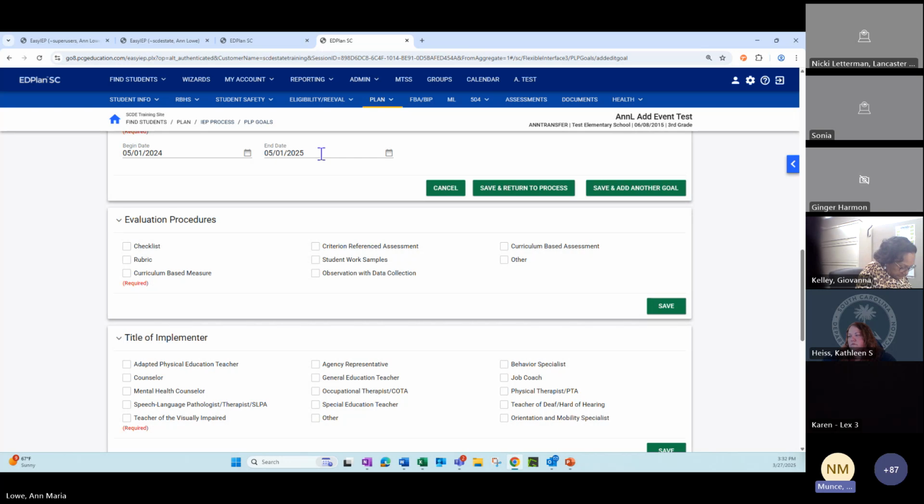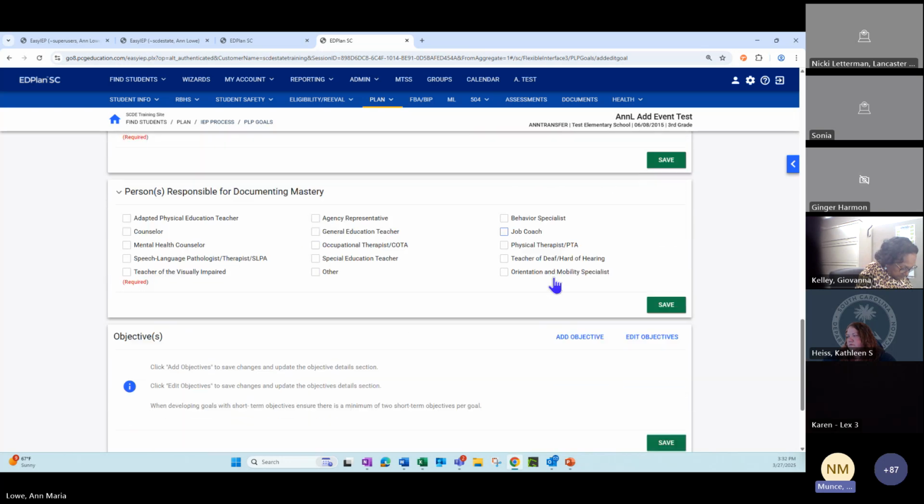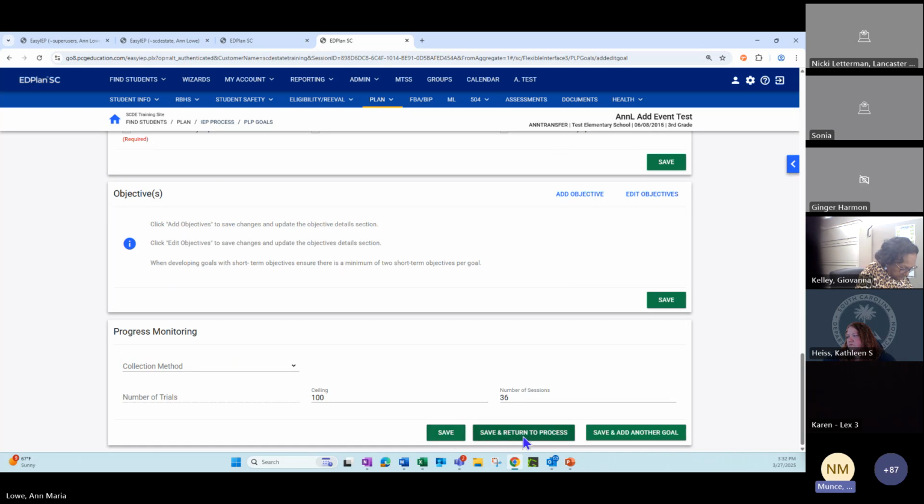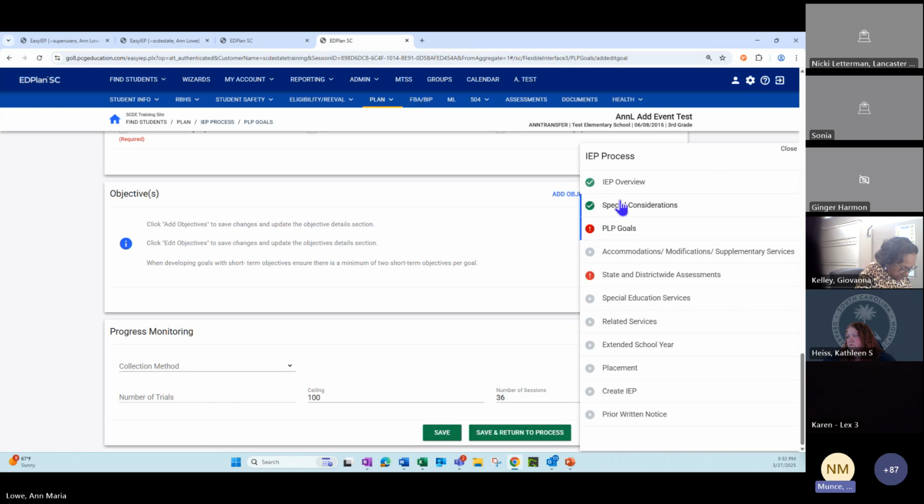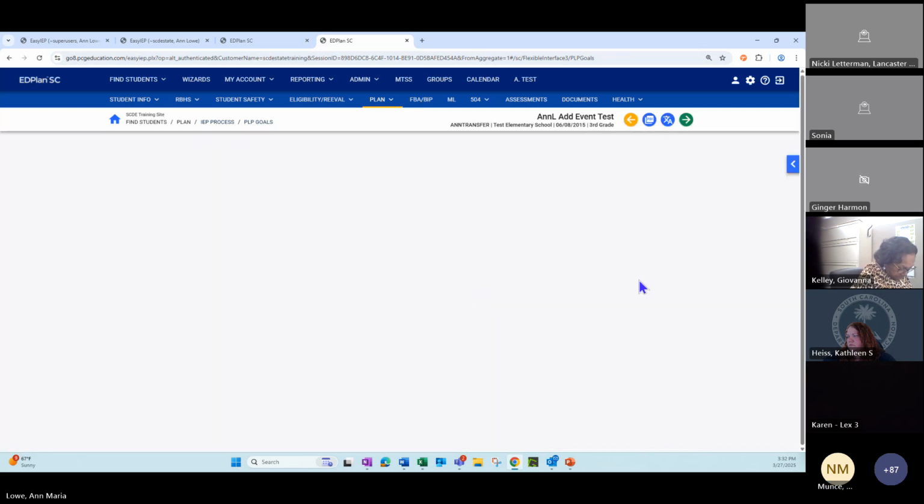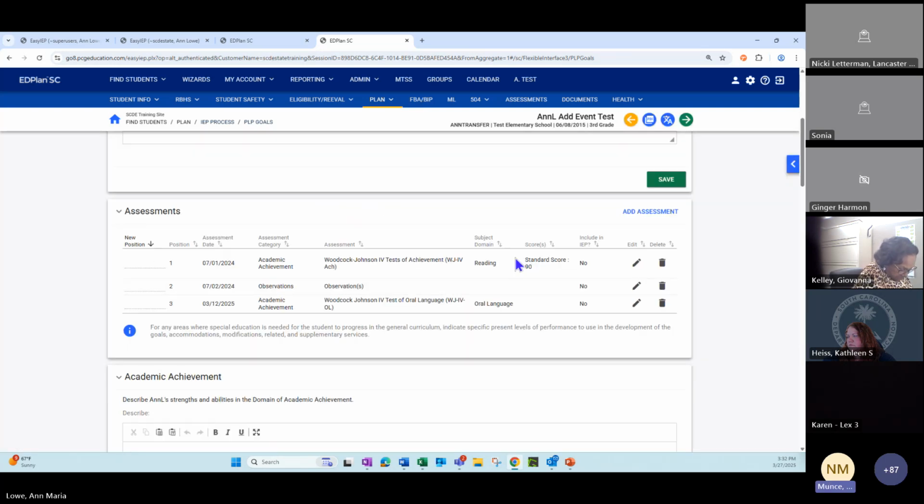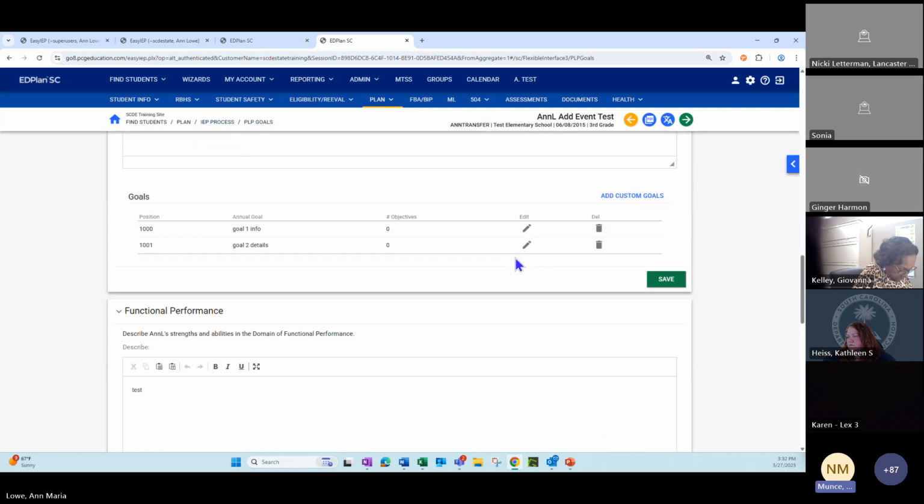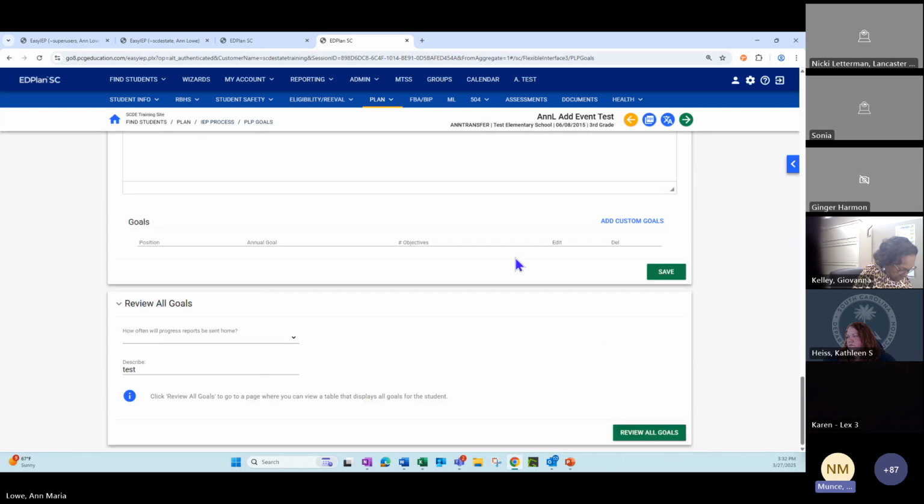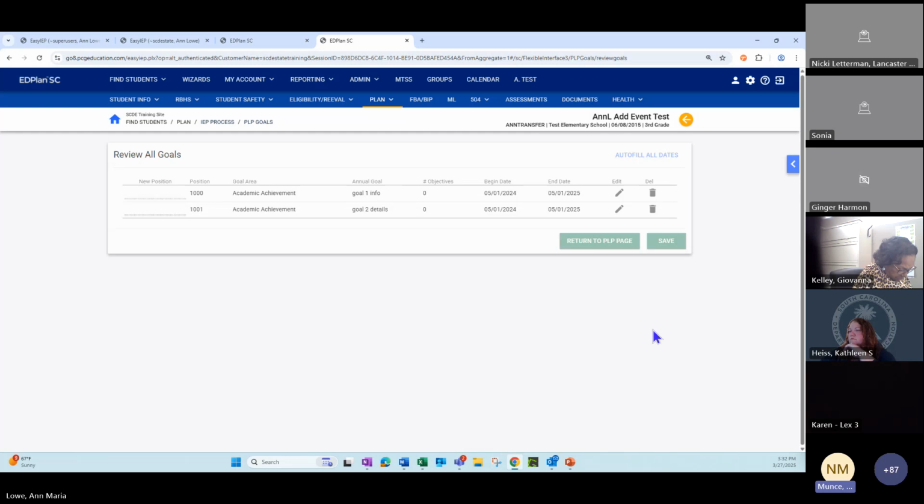And Anne, can you show the review all goals table from the PLP goals page? This would probably be the fastest way to view it for all goals for a student. If you scroll down to the very bottom of the PLP goals page and click on the review all goals button, this will give the fastest look at the goal begin and end dates for a student. All right, that's all I have on that one.